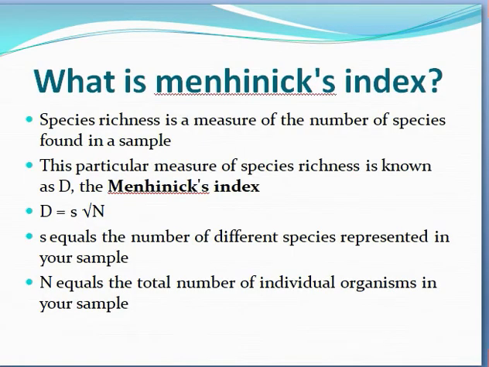What is the Menhinick index? This is a new term for students.